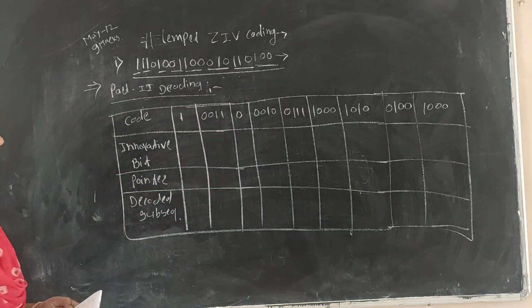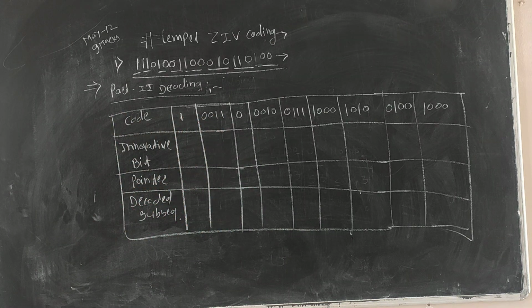Okay. Now, whatever the given data is, the encoded code is represented in the first row, next the innovative bit, then we have to find out the pointer and innovative bit.